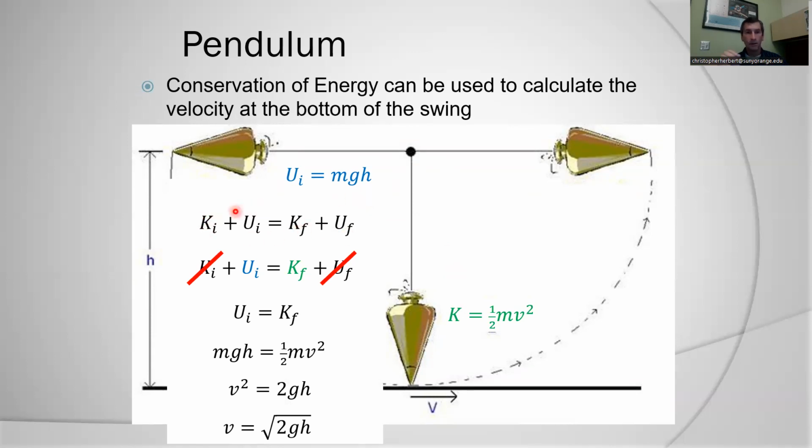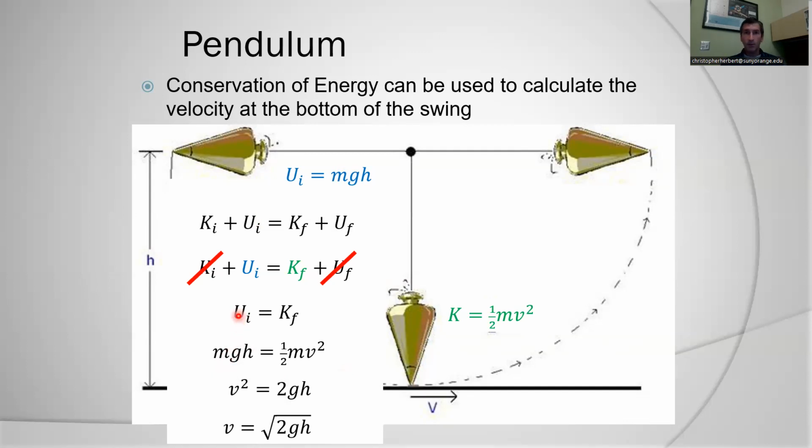Again, there's no non-conservative forces that are present here. My kinetic energy initially is 0, so I'm going to just eliminate that term. My initial potential energy is mgh, so that's going to go in right here. My final kinetic energy is going to be when the pendulum is down here, 1/2 mv squared, and I'm going to make my final potential energy 0 at the bottom there. In fact, that was important for defining the initial energy because this height was a potential energy compared to the lowest potential energy it could have when it was at the bottom of the swing.